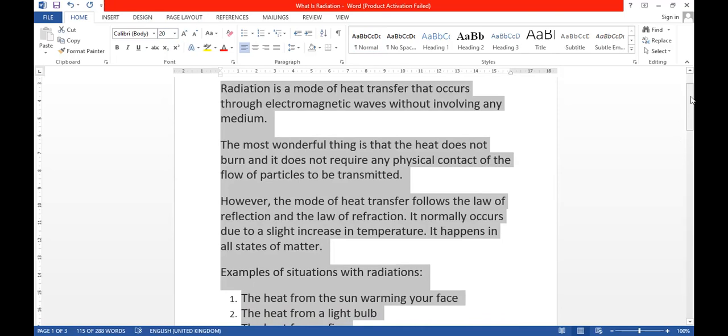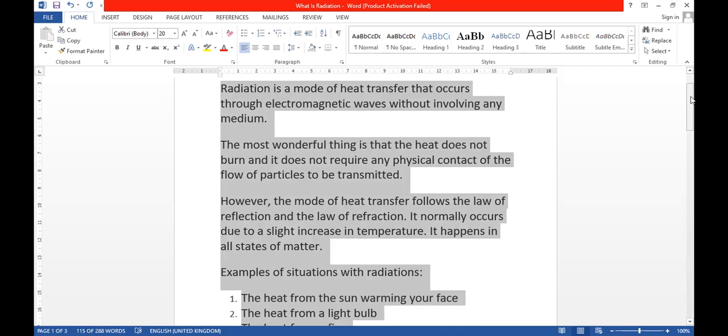Just now I gave an example of an electric bulb to you all. We kept our hand below that electric bulb. So what happened? Are we directly in physical contact with the bulb? No, we are not having any physical contact with the bulb. So this radiation does not require any physical contact of the flow of particles to be transmitted. This is what we call radiation.